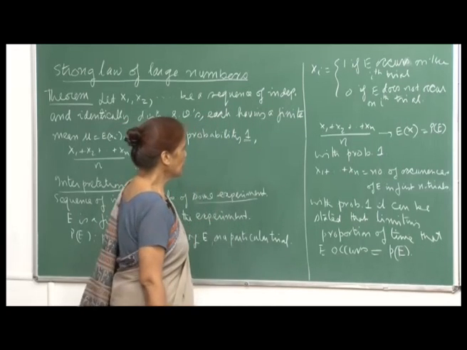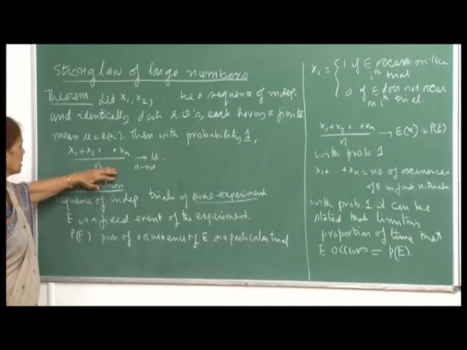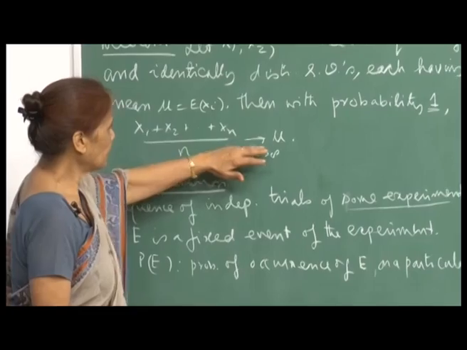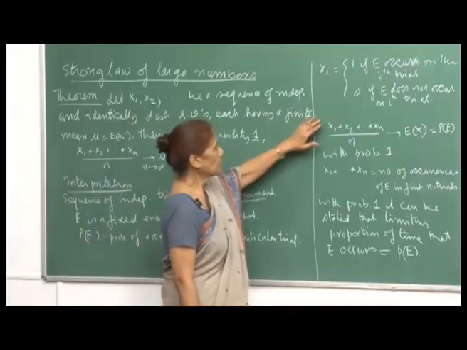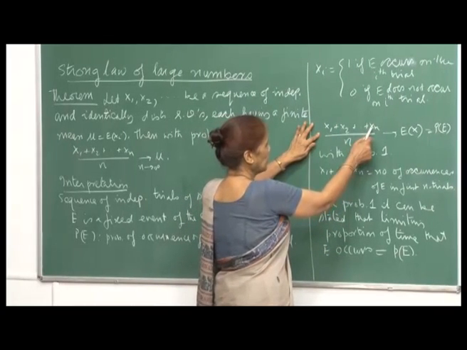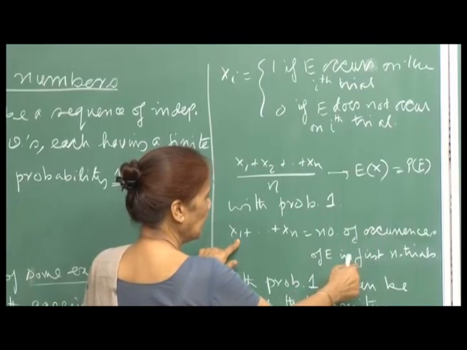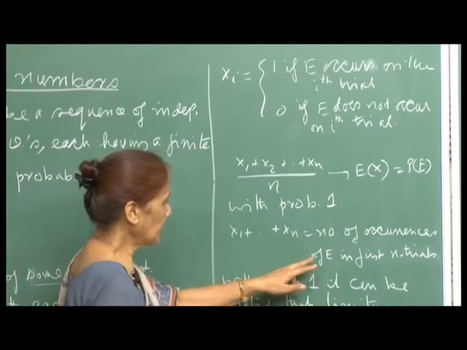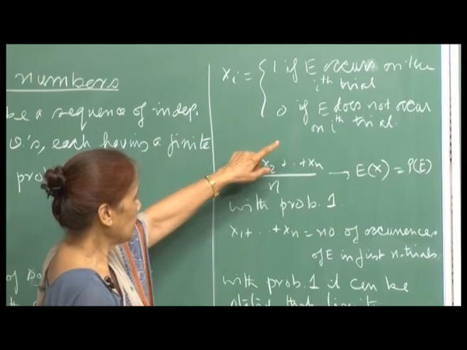So, then what the strong law of large numbers is saying is that this sequence (X1 plus X2 plus ... plus Xn) upon n is converging to mu as n goes to infinity with probability 1. And what does this count? X1 plus X2 plus ... plus Xn is the number of occurrences of E in the first n trials, right, because X_i is 1 if E occurs in the ith trial.